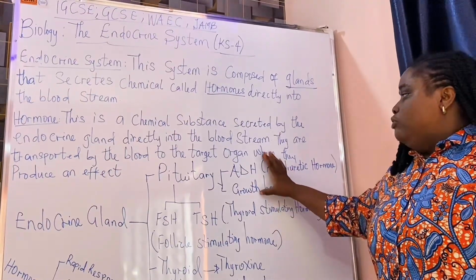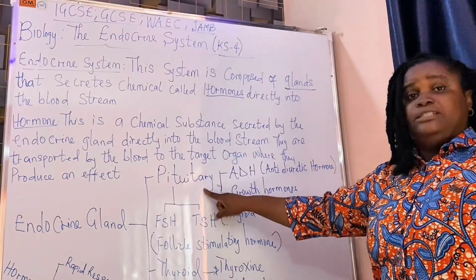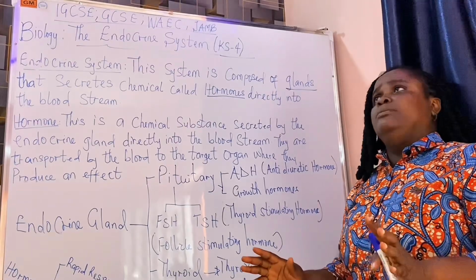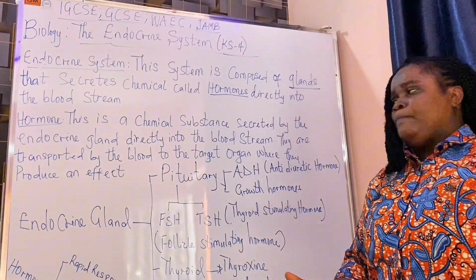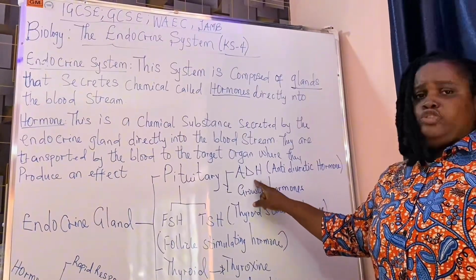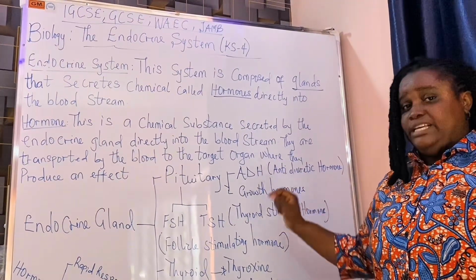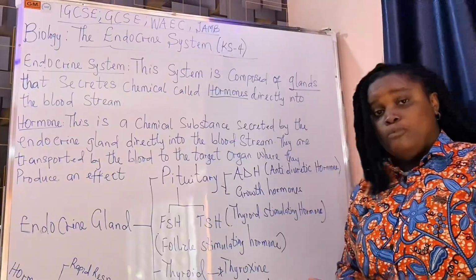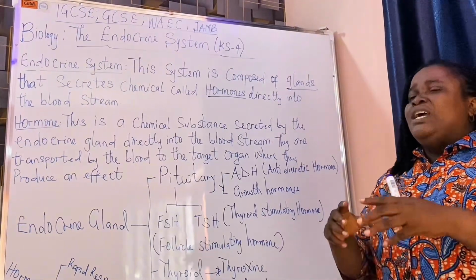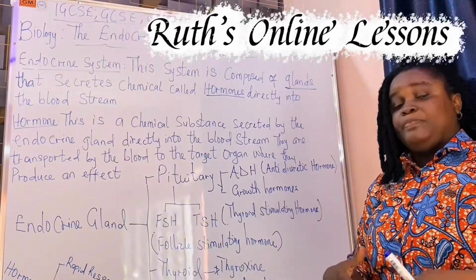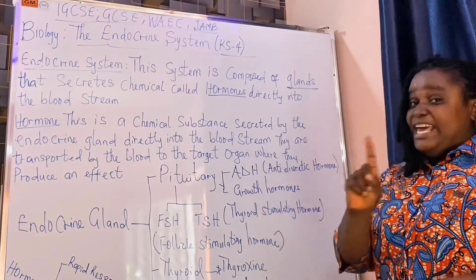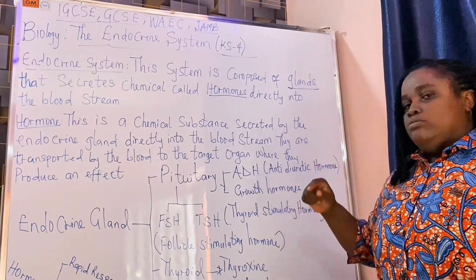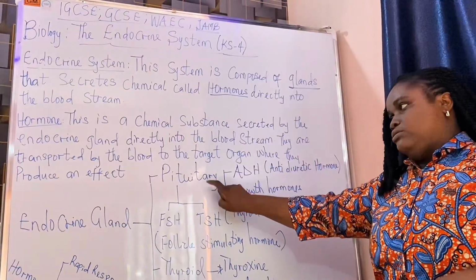So this kind of hormones secreted by the pituitary gland will just go directly into the bloodstream, get to the target organs and produce an effect. What is the function or the role of ADH, anti-diuretic hormone? These hormones control the volume of urine that the kidneys produce. Take note of the meaning of ADH and where it is produced.